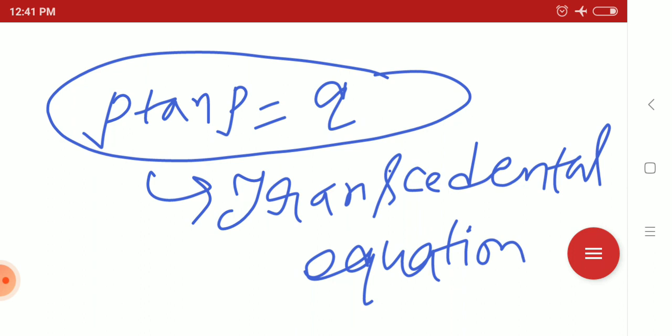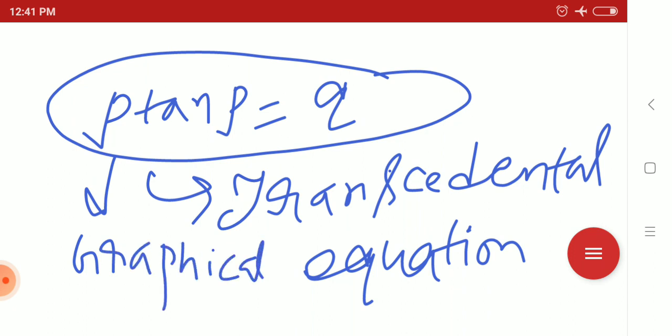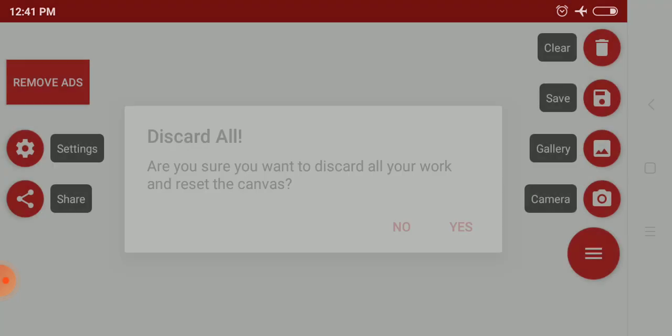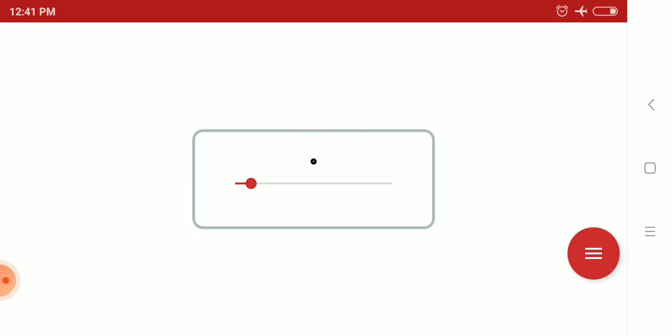Transcendental equation means we can solve it only graphically or by a numerical method. We can solve it by two ways only: one is graphically, another is the numerical method.